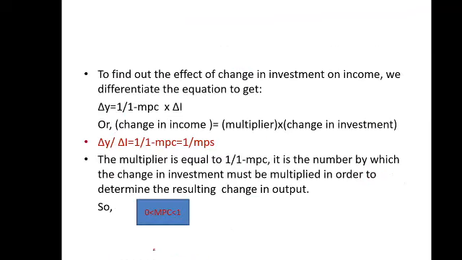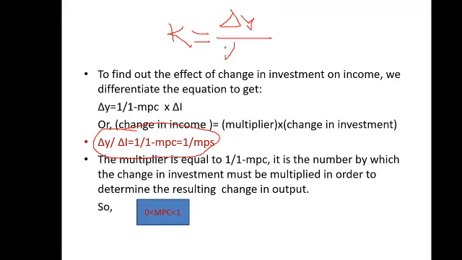So we can see the final formula: delta Y upon delta I is equal to 1 upon 1 minus MPC. By K we can denote the multiplier.